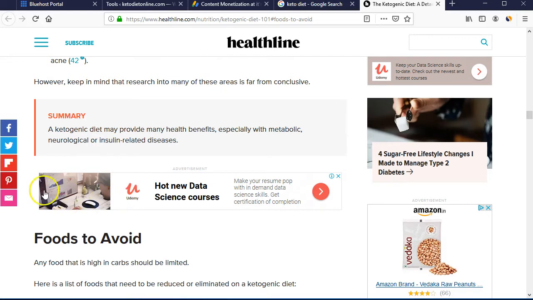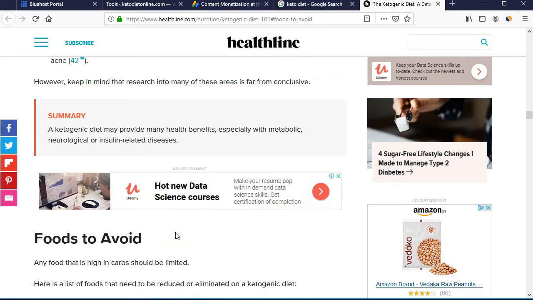For example, Udemy could contact Healthline for displaying their banner ads monthly, and depending on your traffic, they can pay you anywhere from $200 to $1,000 per month for specific rents, or like $2 to $10 per day for a 1 day advertisement. Like you can show their banner for 1 day to all the visitors that come to your blog, and they can pay you $2 to $10 per day.